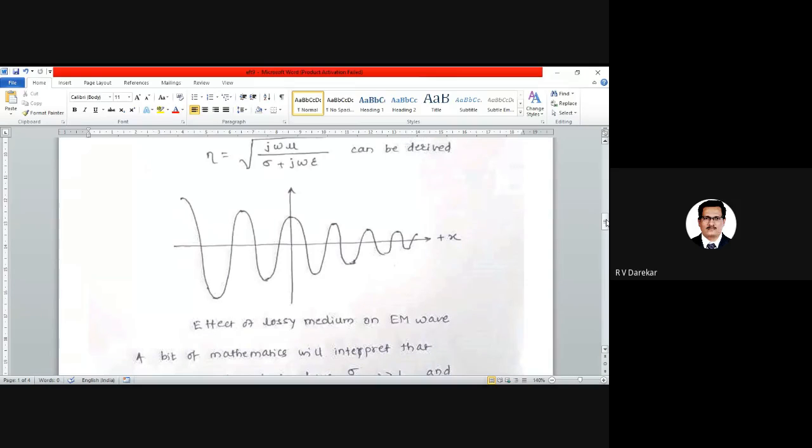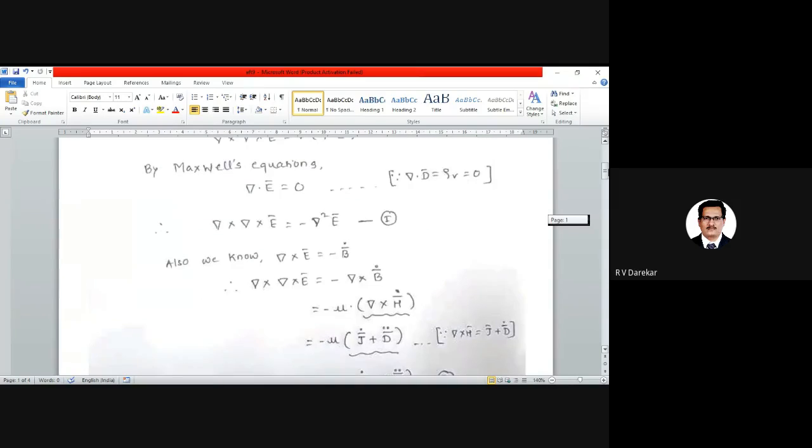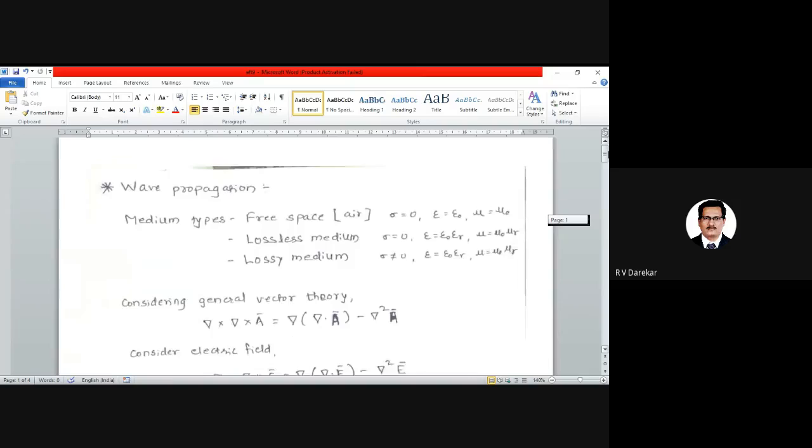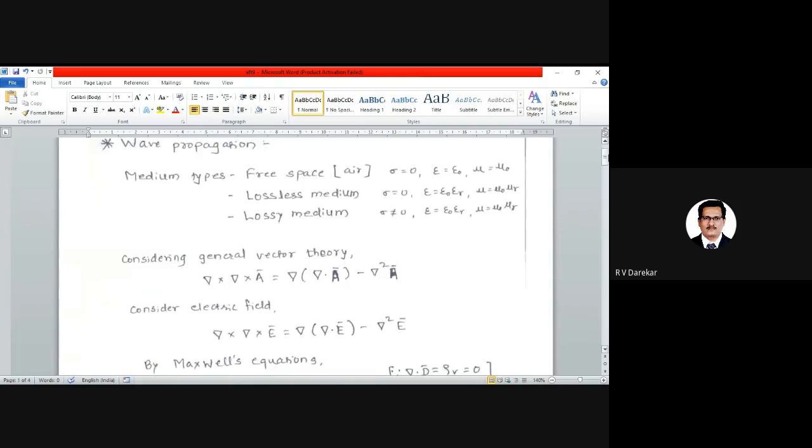Okay, so let us continue once again to the equation or the numerical part. Now, many of the students present here are thinking, sir, you have again started with the bulk of mathematics. Why? What is the use of this mathematics in our practical understanding will be the question for many of the students present here.